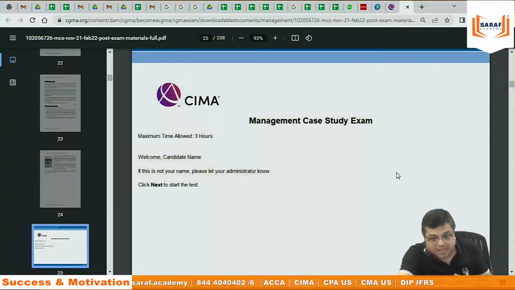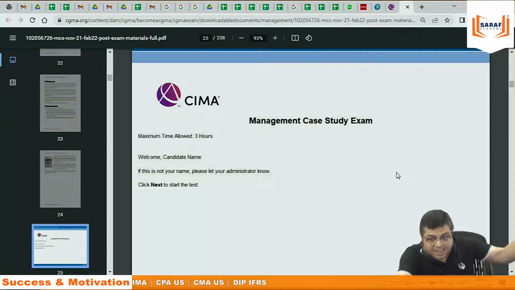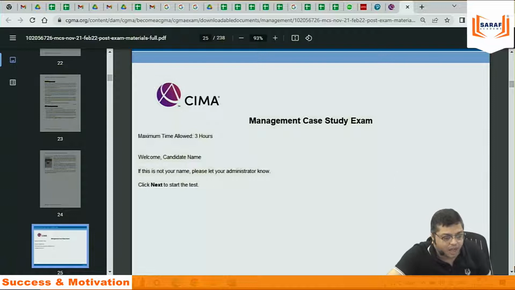And since you are studying management accounting, every problem in the organization is your problem. Whether it's relating to accounts, whether it's relating to finance, whether it's relating to a project, whether HR, whether marketing, any issue, you need to give the solutions for that problem in the exam. How are the questions asked?